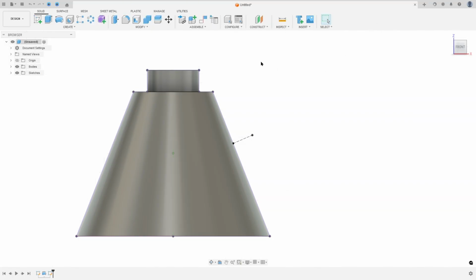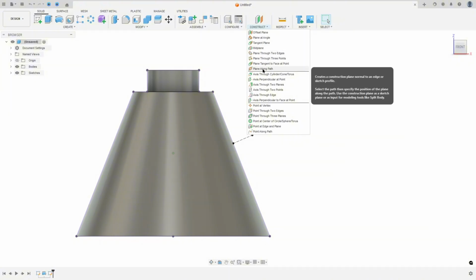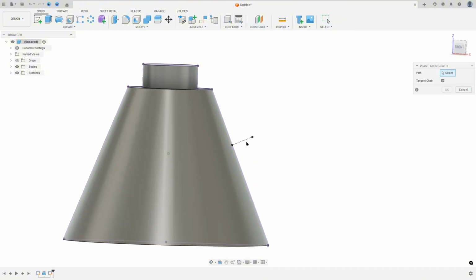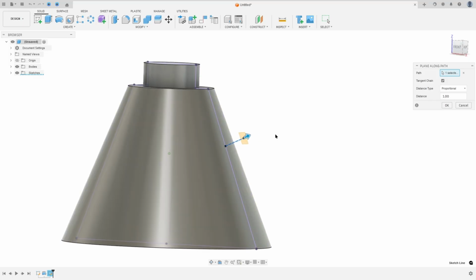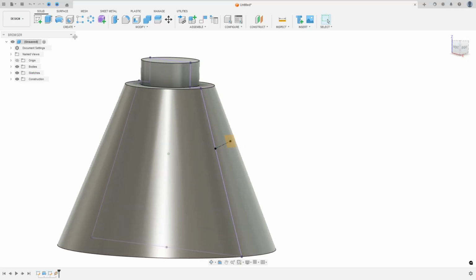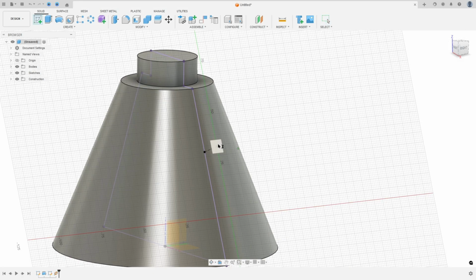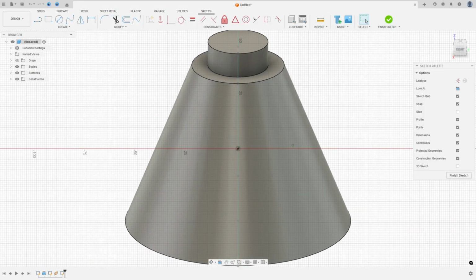Finish the sketch, go to construct and select the plane along the path, select this line. The distance here is 1. And now go to create a sketch and select this new plane.